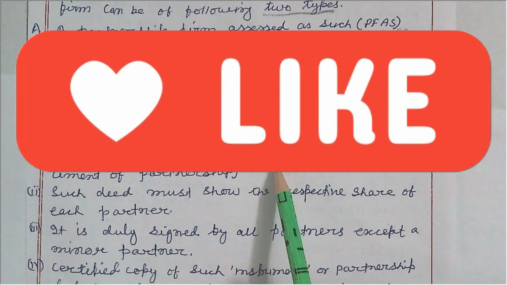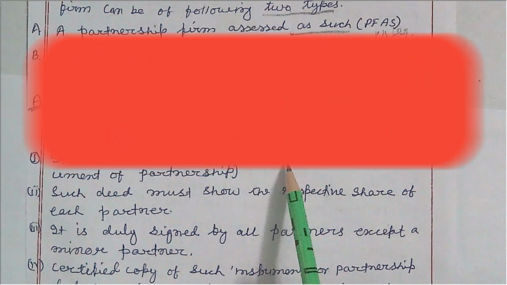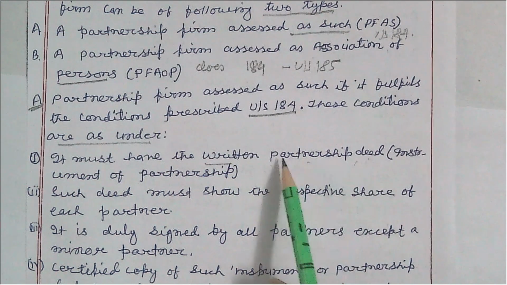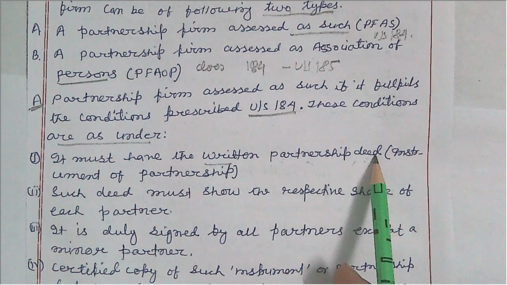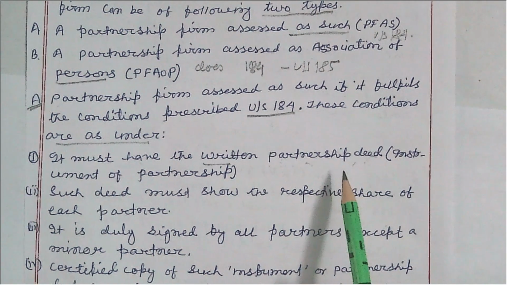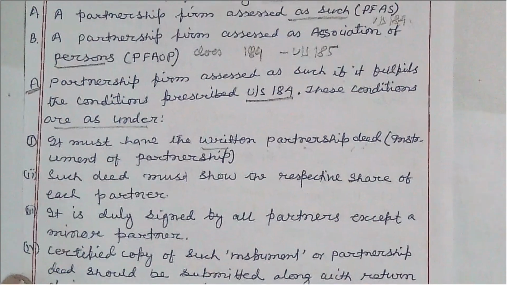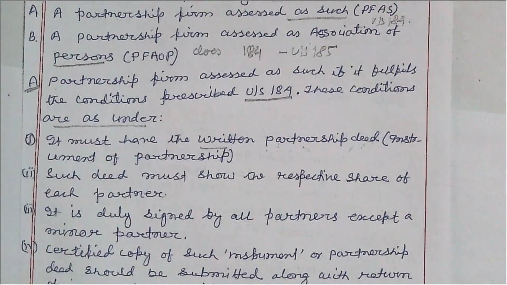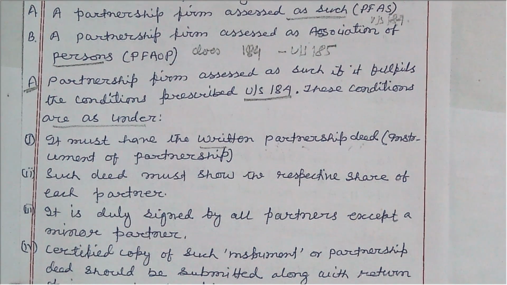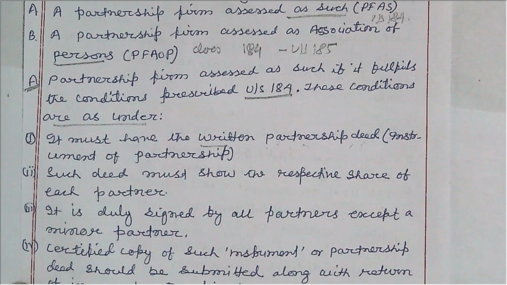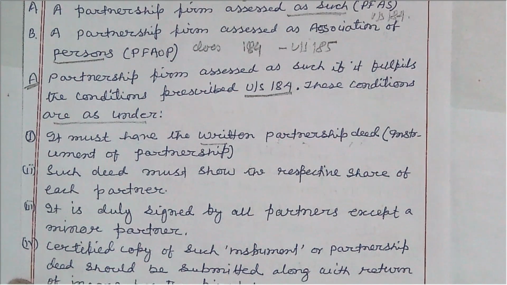It is authorized by the partnership deed, and within this authority, within this framework, a partnership firm has to work. Accordingly, the partnership firm can claim deduction on remuneration paid to partners and interest on capital if it is provided in the partnership deed.